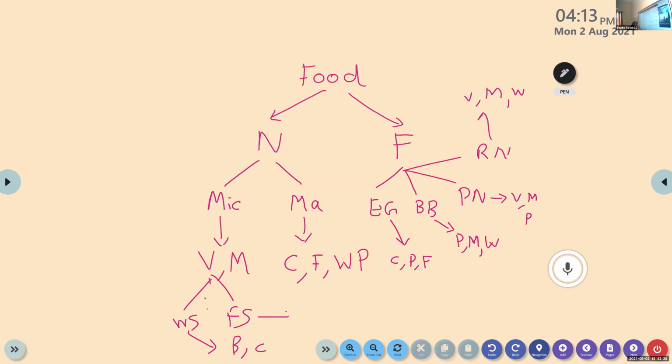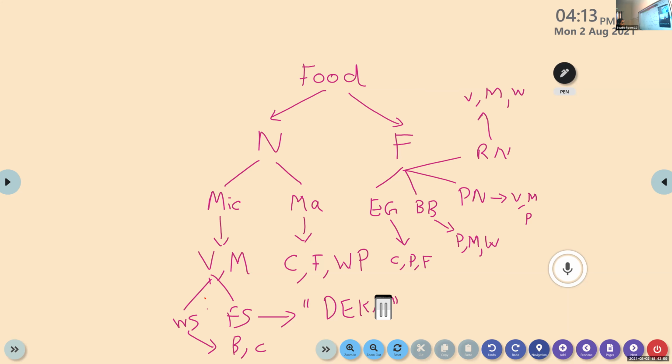Then fat soluble, Nestle, it's your turn. D, E, K, A. We have a code, right? Easy, right? Vitamin A, E, K, and D. Fine. So please write all these things.